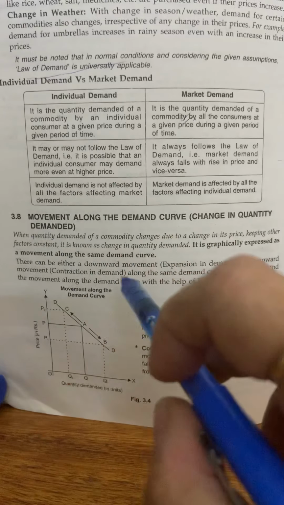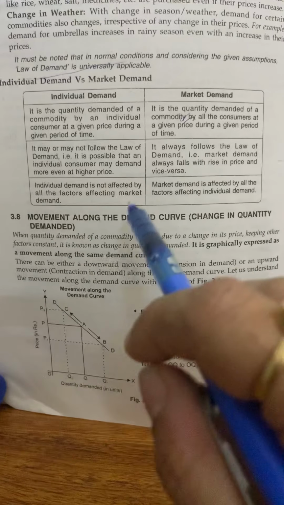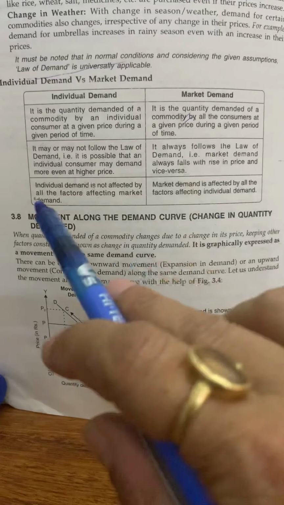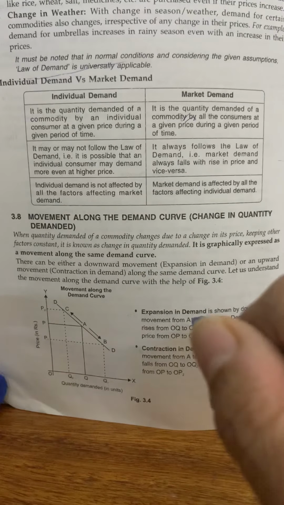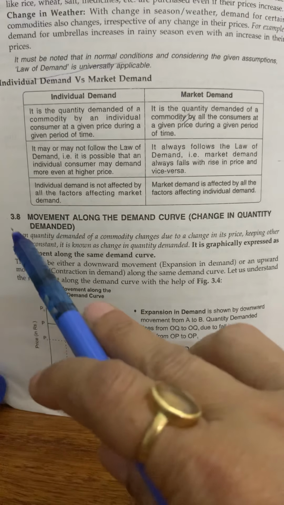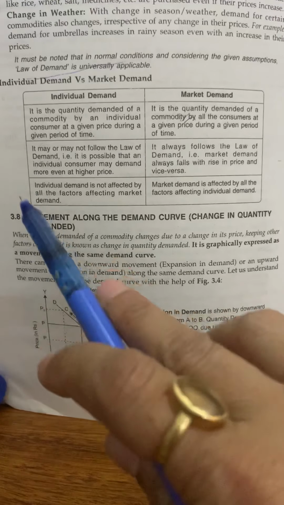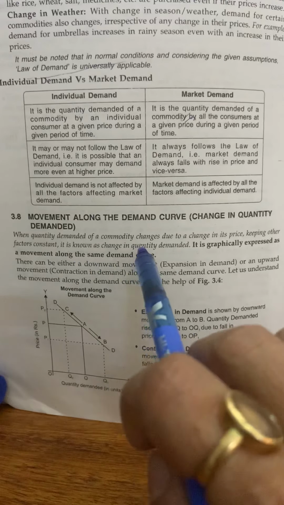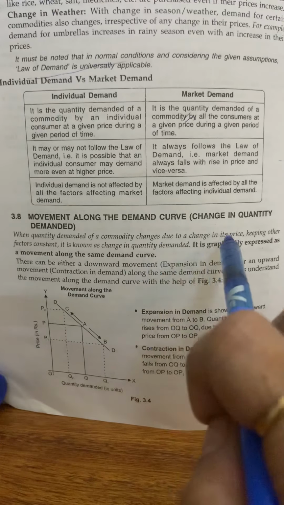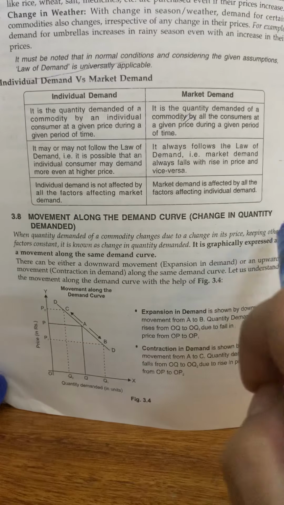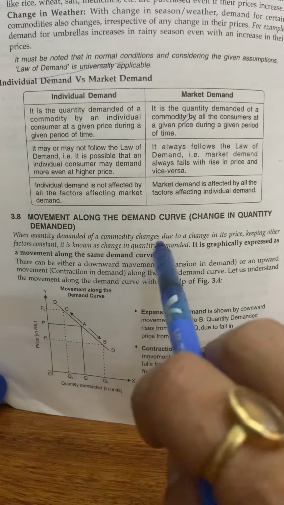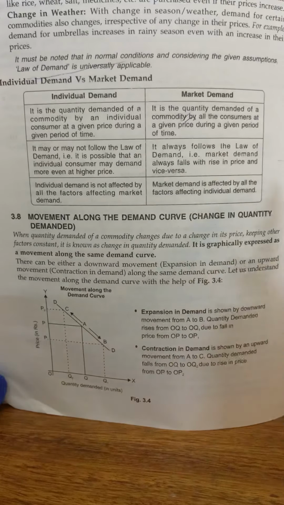Our next topic is movement along the demand curve, or change in quantity demanded. Change in quantity demanded happens when the quantity demanded of a commodity changes due to the change in price, keeping other factors constant.